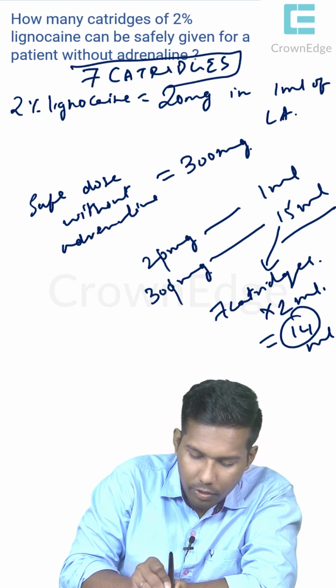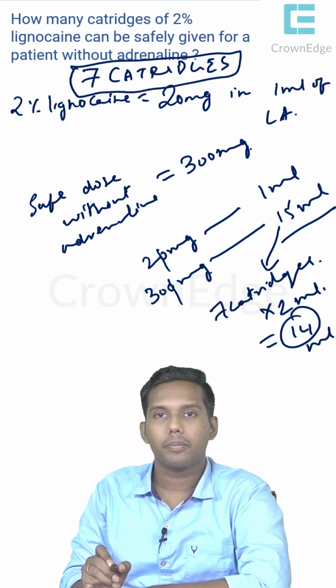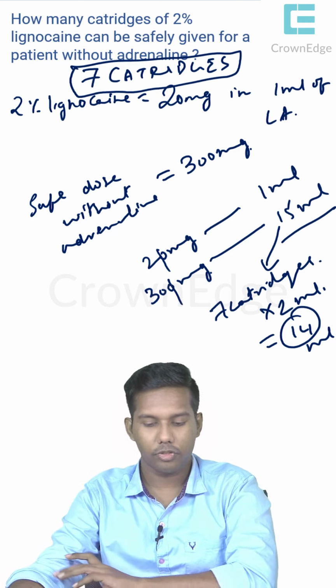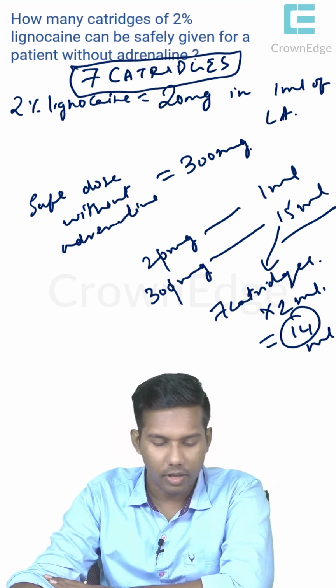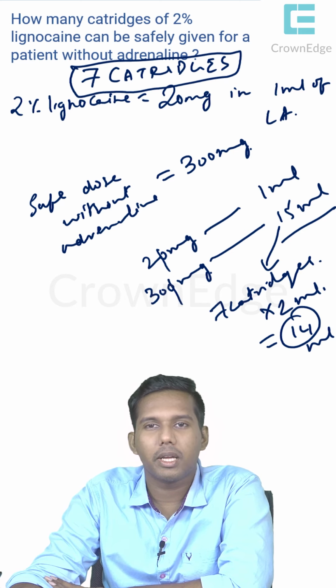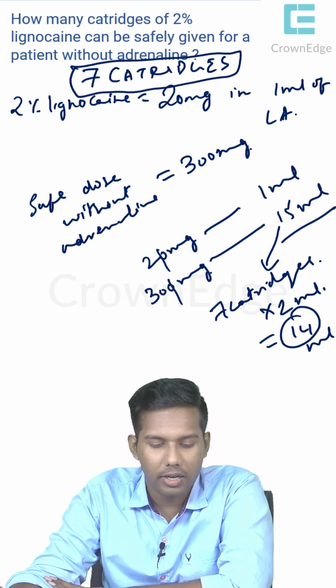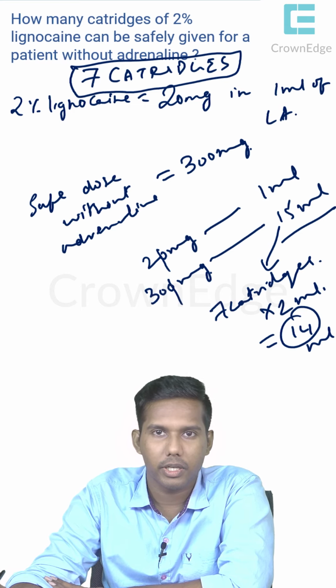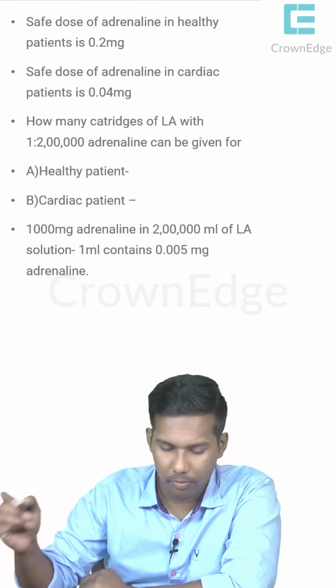So I hope everyone got this. Just for a few seconds have a look at this, then we'll slowly move on. These things are very important. The theoretical part anyone can answer. This analytical part should be answered in the NEET exam. It will fetch you a lot of marks.